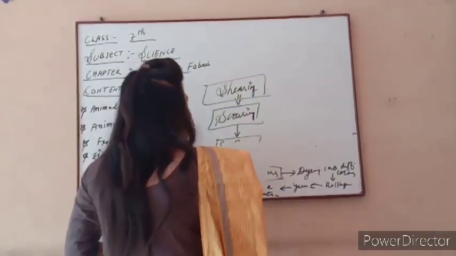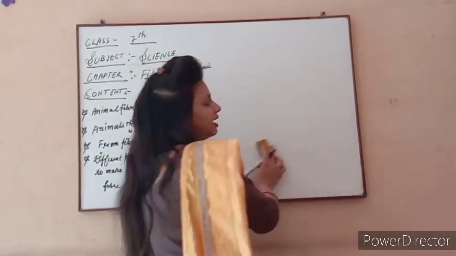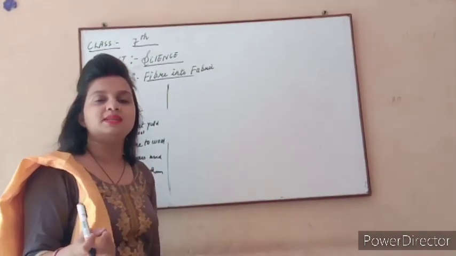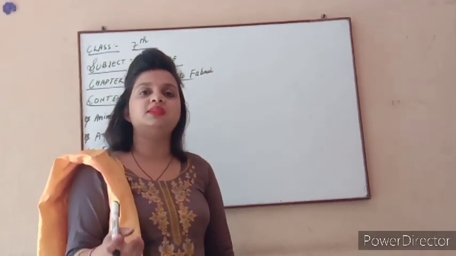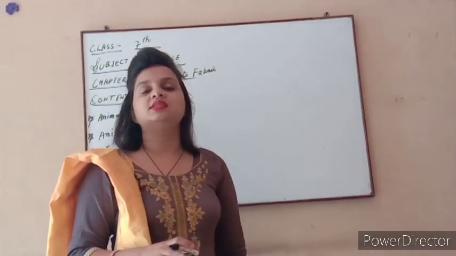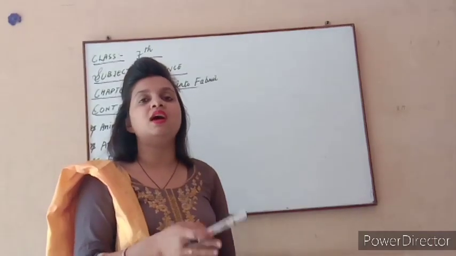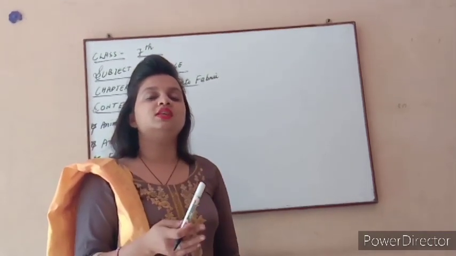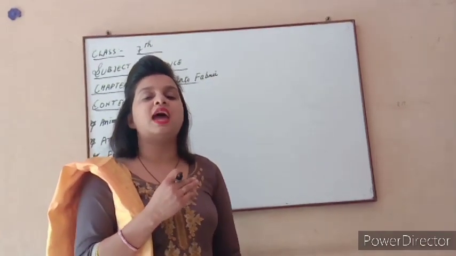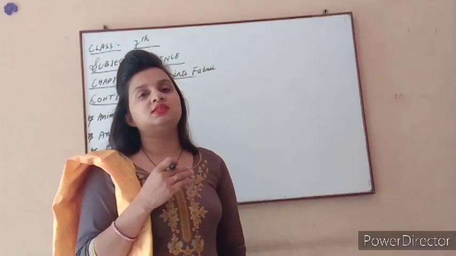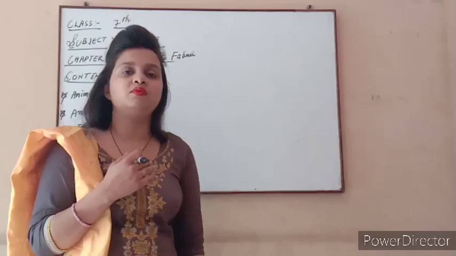For example, in many areas wool is made, like in Haryana, Punjab, Rajasthan, Gujarat, Jammu and Kashmir, Ladakh, and Arunachal Pradesh. In all these areas the rearing and breeding of sheep occurs, because all areas take part in making wool. So all the areas in our country play a very important role in wool processing. Wool is very important, because if wool were not present, how would we keep our body warm in winter?